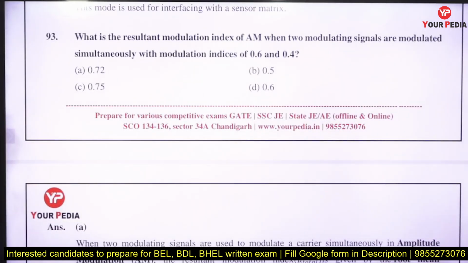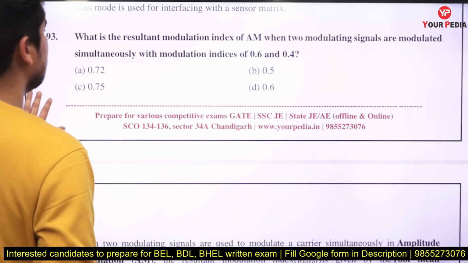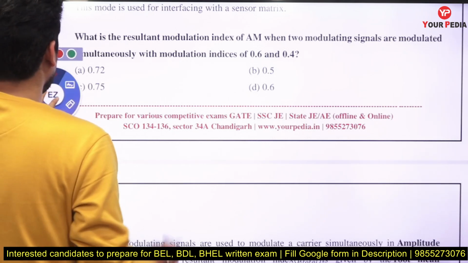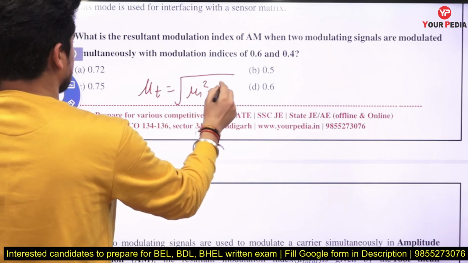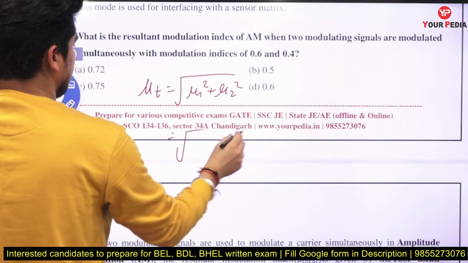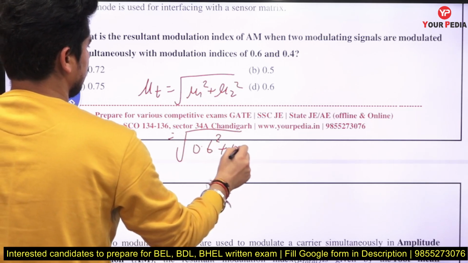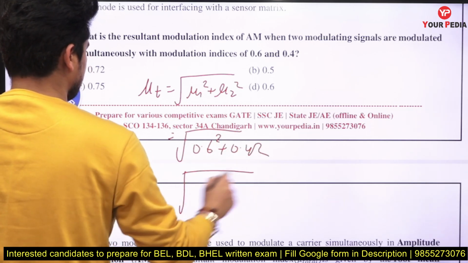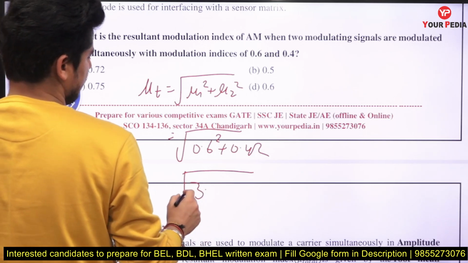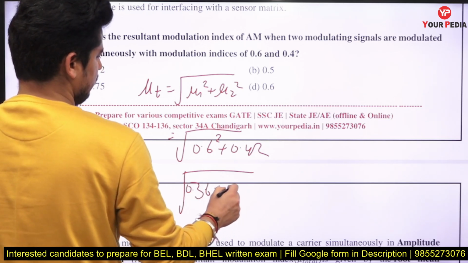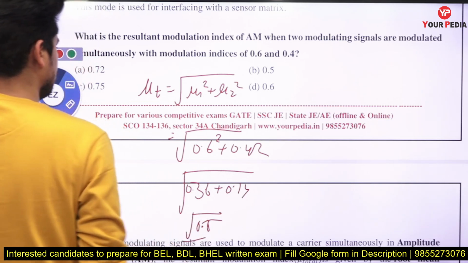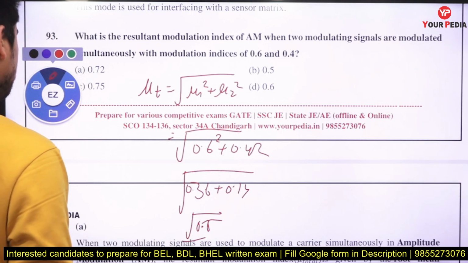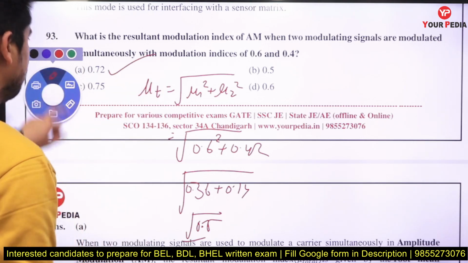What is the resultant modulation index of an AM signal which is having simultaneous modulation indices? If you are talking about the total modulation index, the total modulation index is under root of mu1 square plus mu2 square. Just plug in the values here. Under root of 0.6 square plus 0.4 square, that becomes 0.36 plus 0.16, under root of 0.52. So it is around 0.72, not 0.75.